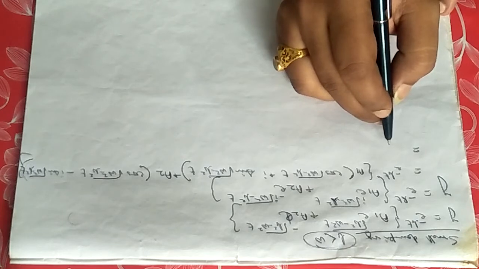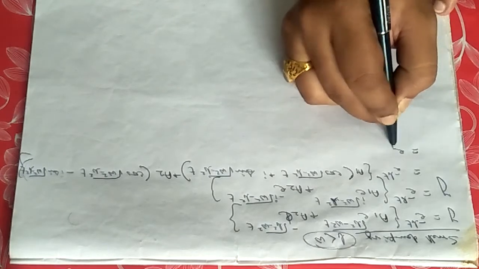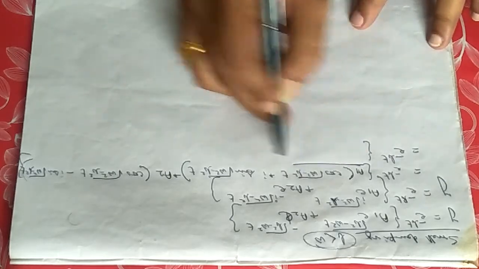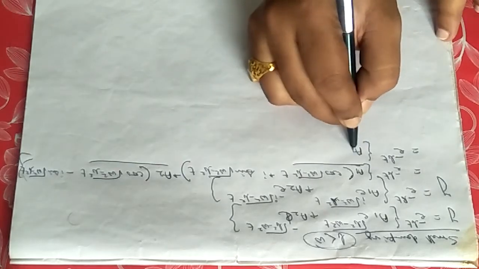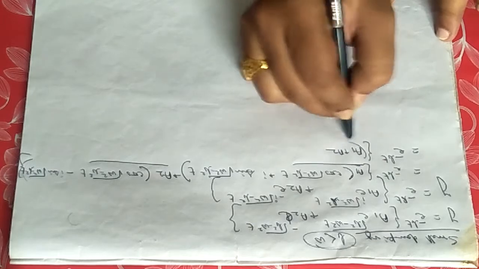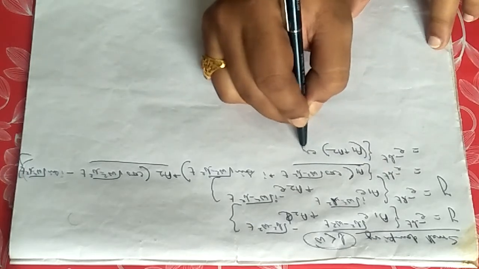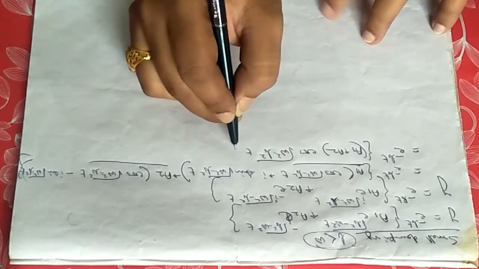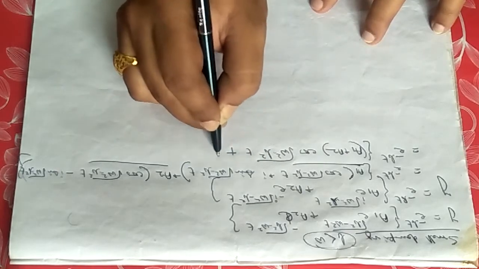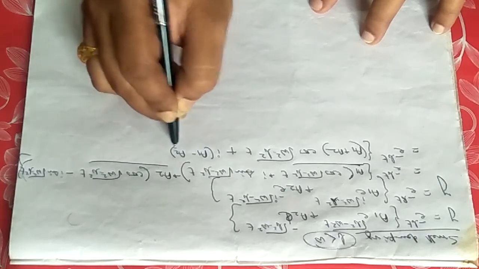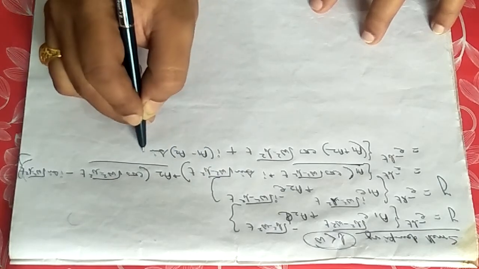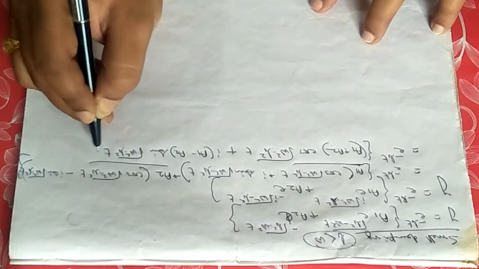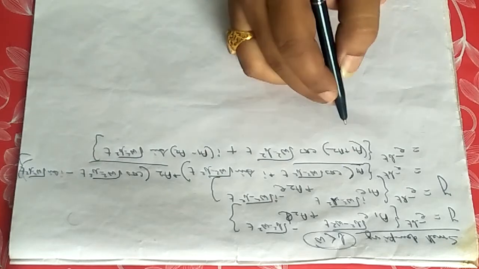So from this equation, if you take a1 and a2 common, it will be e to the power minus bt out of the calculation. Then from this term and that term, you will be getting a1 plus a2 into cos of root over omega square minus b square into t, and the second term will be i into a1 minus a2 sin of root over omega square minus b square into t. This will look like this.